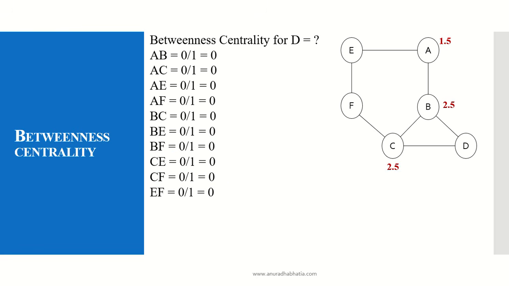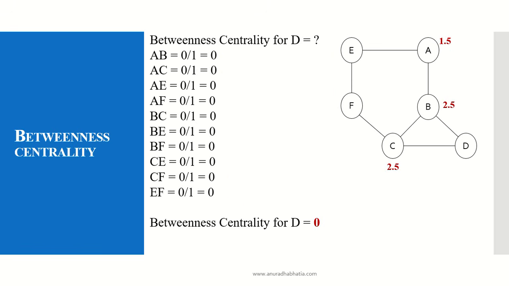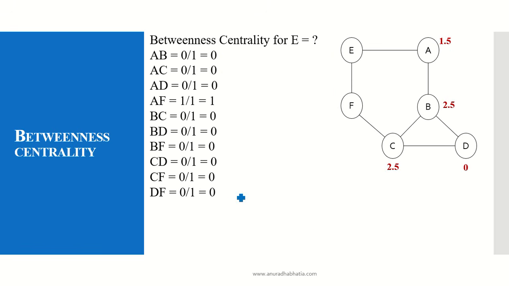Let's calculate it for D. If you'll see in this complete graph, I can travel and touch all the nodes without even touching my node D. So you will see the betweenness centrality for the node D is 0.